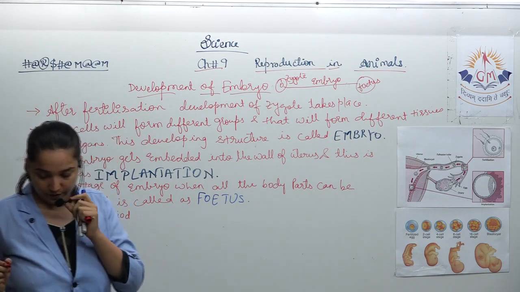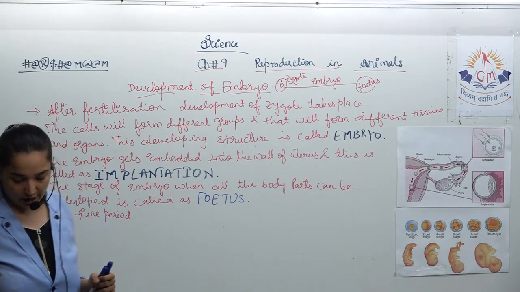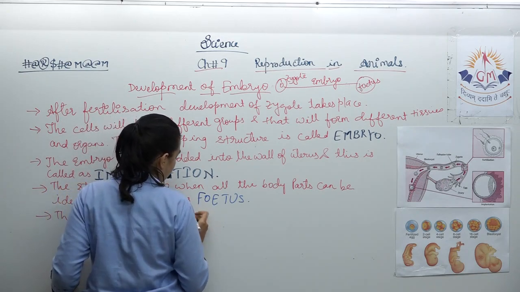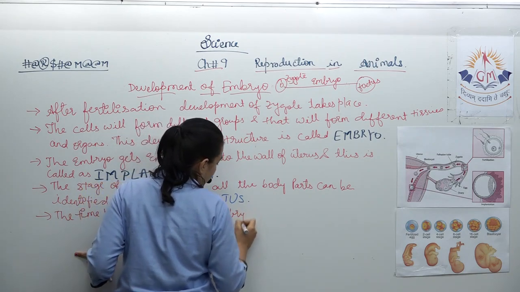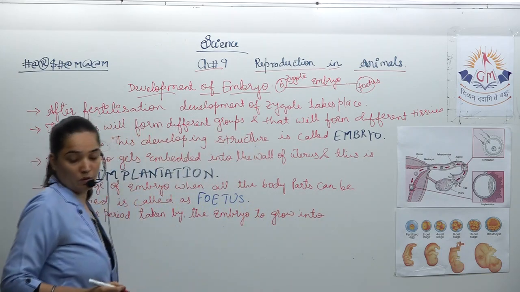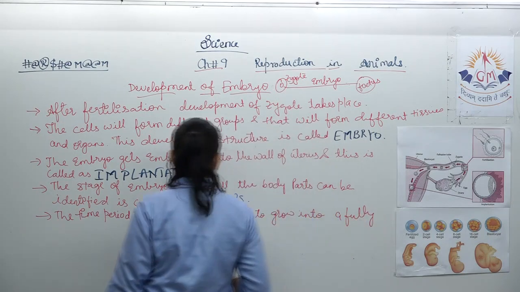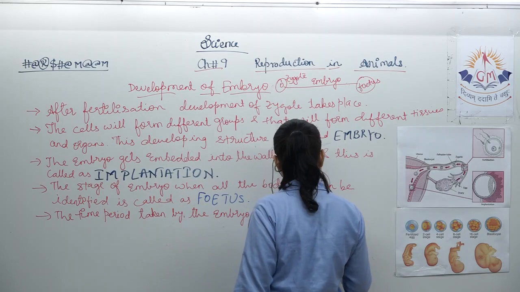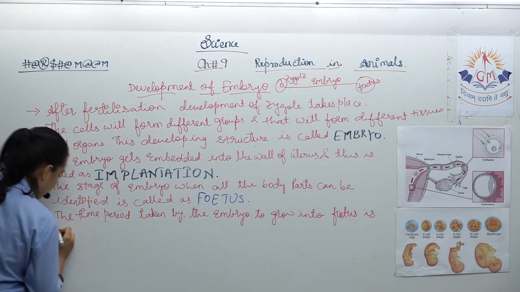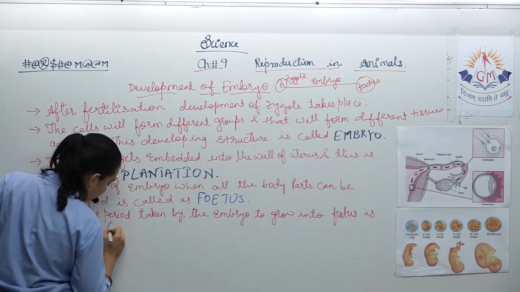The time period that is taken for the embryo to grow into a fully formed baby, or you can say into fetus, is called as gestation period.